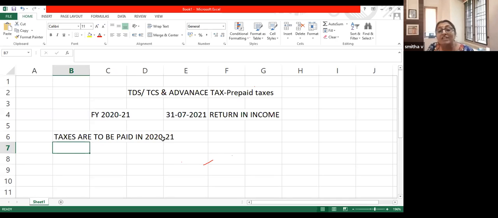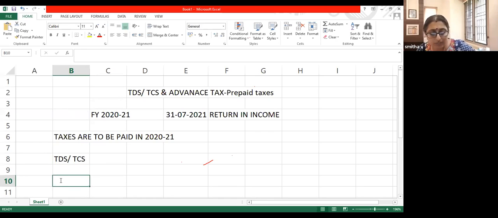Now then, what is the difference between TDS and advance tax? So I told you the similarity. TDS, TCS and advance tax will be received by the income tax department before 31st March 21. Then what is the difference between TDS, TCS and advance tax? Let me again explain that.